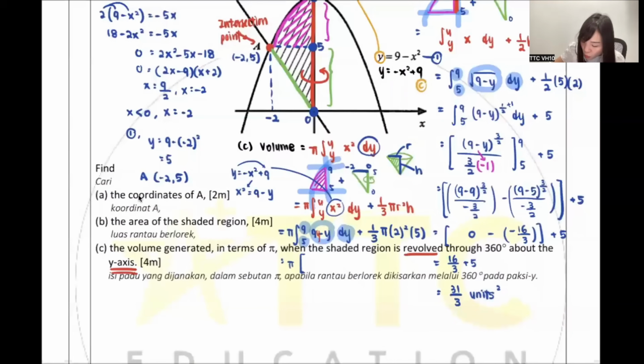The 9 has no y, so it is y power 0. So 0 plus 1, 1 over 1. 1 plus 1, 2 over 2. Substitute the 9, substitute the 5. Then the back one, 5 times 2 square over 3. Do you get 20 over 3 pi? Okay, so now I will substitute 9 inside, minus, I will substitute 5 inside.